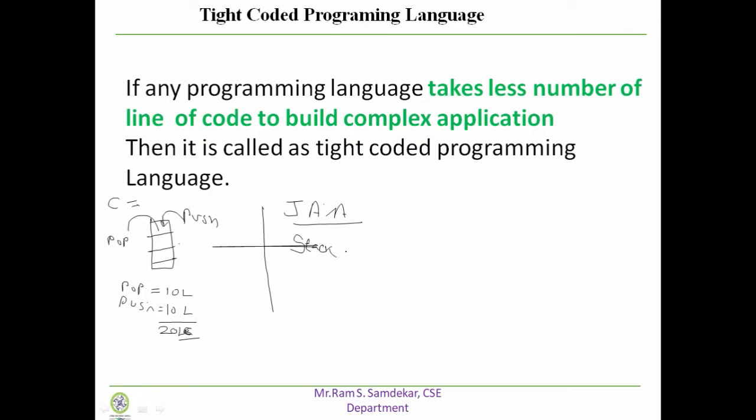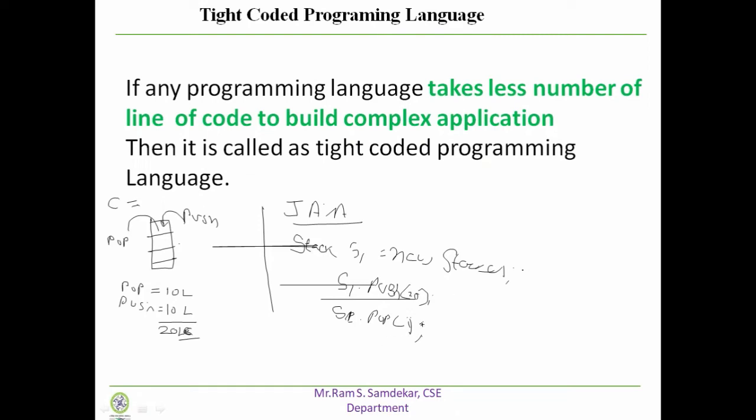So what we have to do is create an object of the Stack class, s1 equals new Stack, and then write code for the push operation. So s1.push, suppose I want to push the number 20, and again I want to perform a pop operation. So s1.pop. It will pop the element which is at the top.